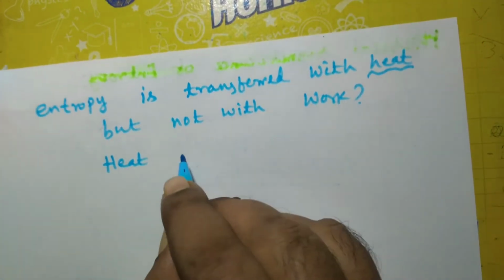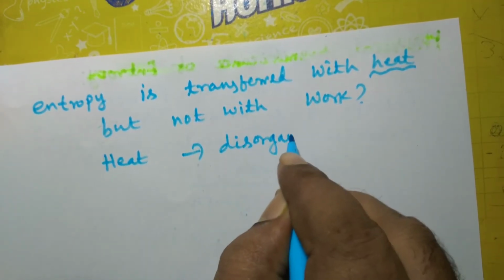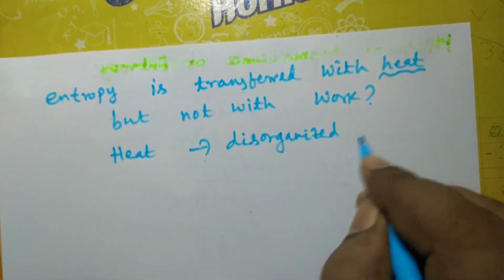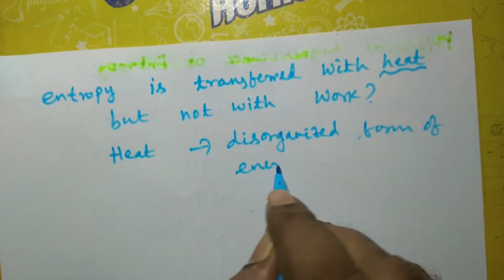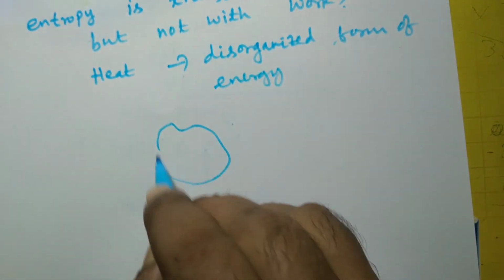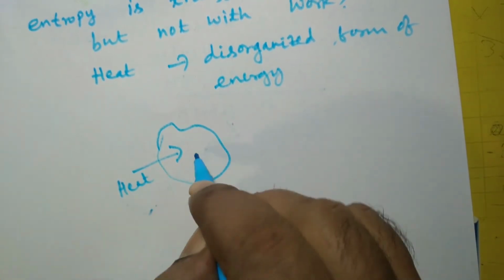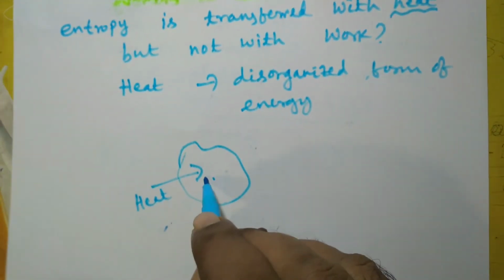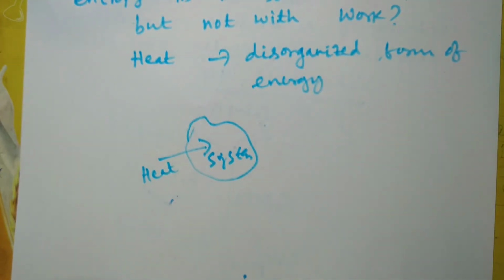Heat is a disorganized form of energy. So when heat is imparted to a system, it increases the internal energy of this system. Suppose this is your system and heat is supplied to it.